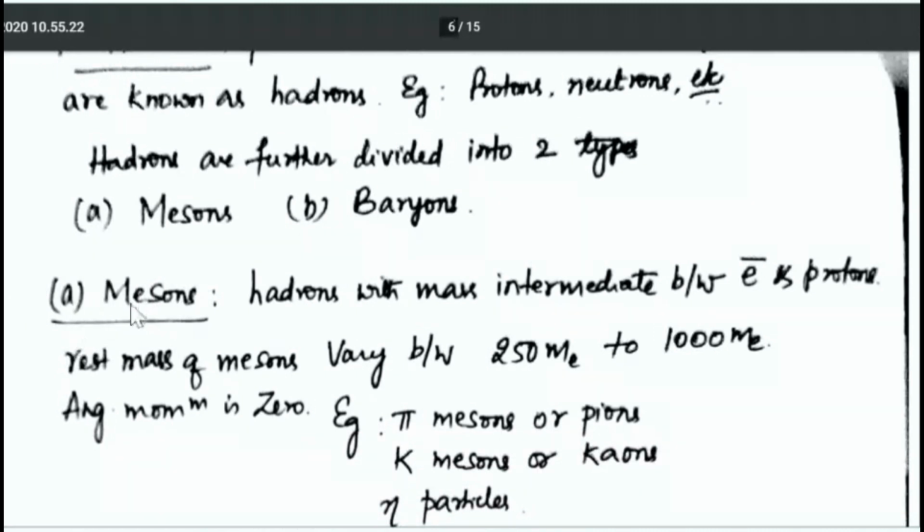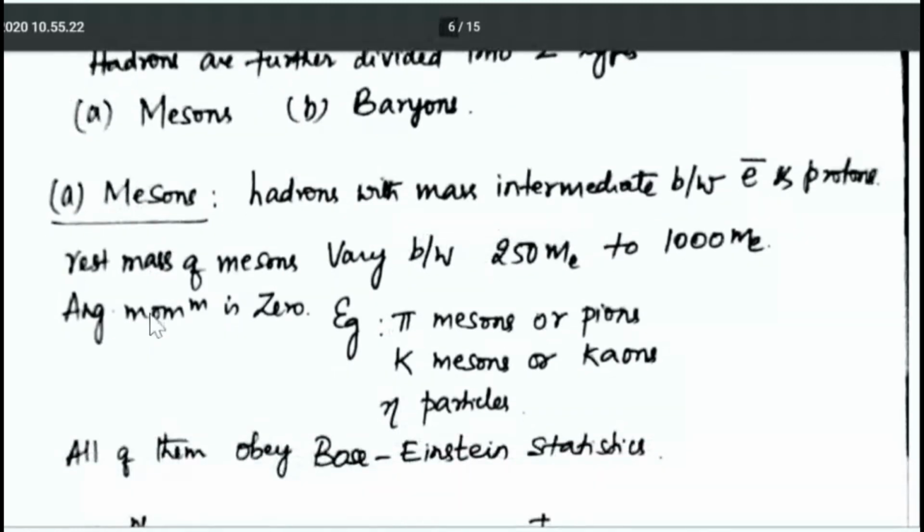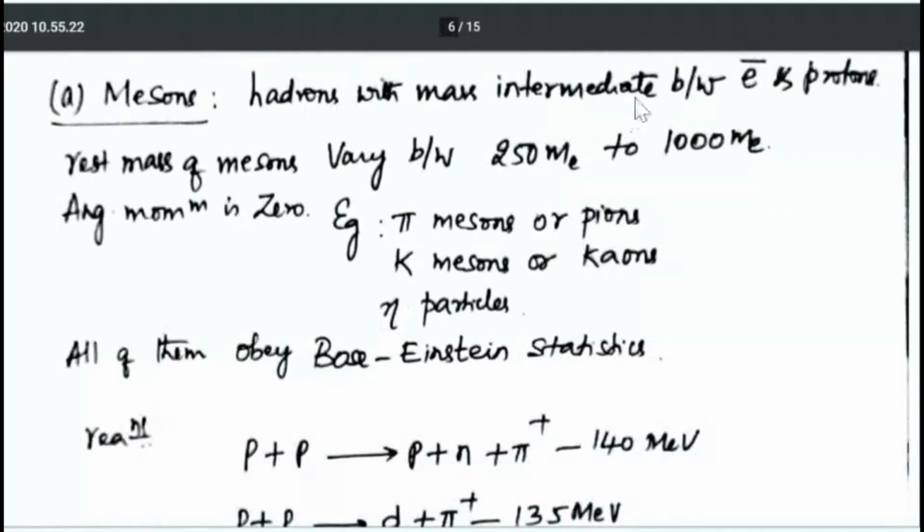First one, mesons. Mesons are hadrons with mass intermediate between an electron and a proton. Their rest mass will be between that of the electron and the proton. So the rest mass of mesons varies between 250 times the rest mass of an electron to 1000 times the rest mass of an electron.